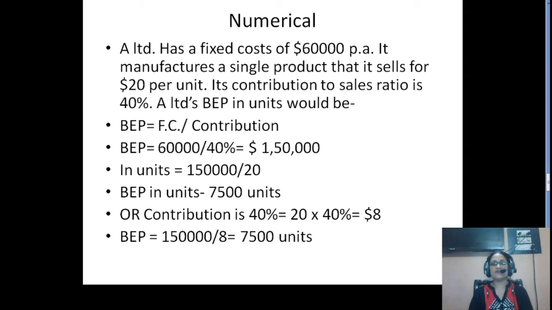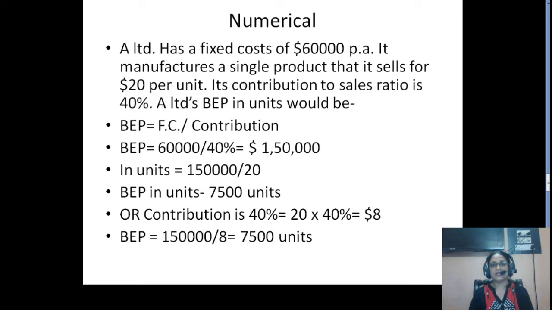Let us move ahead with one more example. A Limited has a fixed cost of $60,000 per annum. It manufactures a single product that it sells for $20 per unit. The selling price would be $20 per unit. Its contribution to sales ratio is 40%, right?